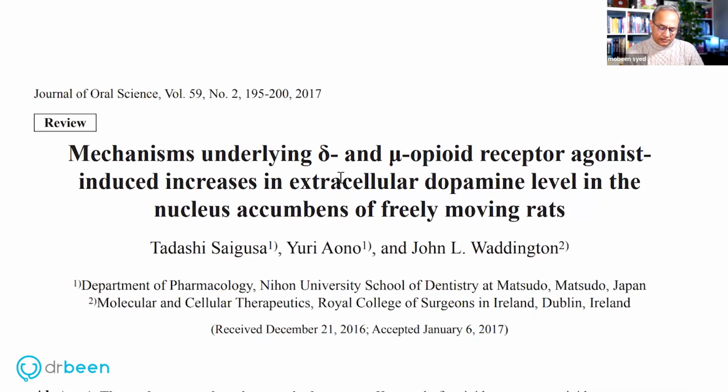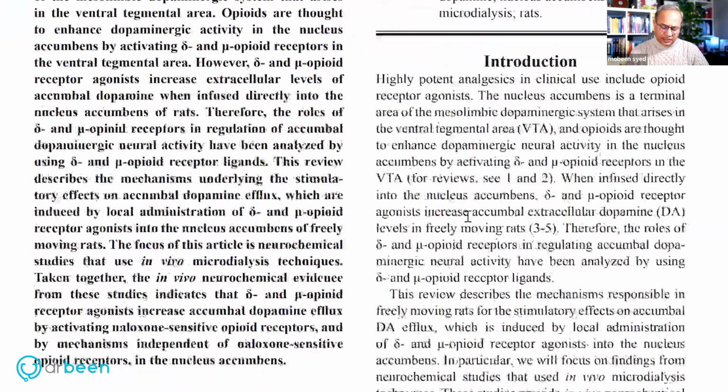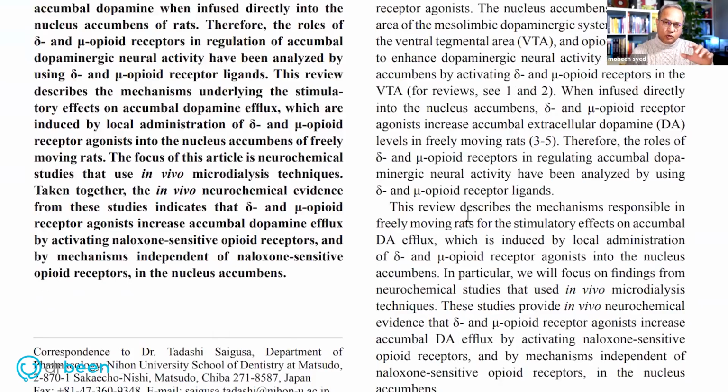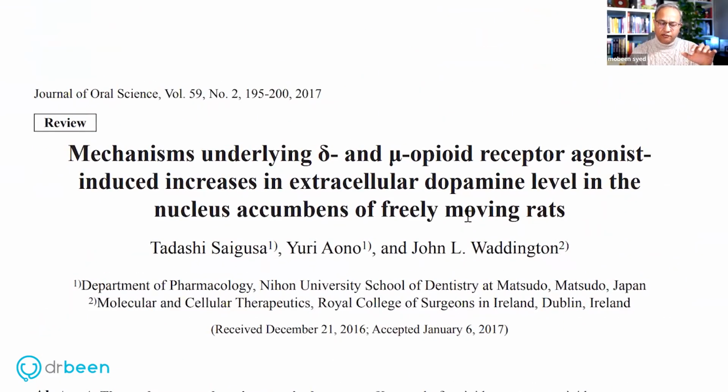This is mechanisms underlying delta and mu opioid receptor agonist induce increase in extracellular dopamine levels in the nucleus accumbens of freely moving rats. So this is a beautiful study as well. What they did was they went into the detail of the receptors present on various neurons in the mesolimbic system.